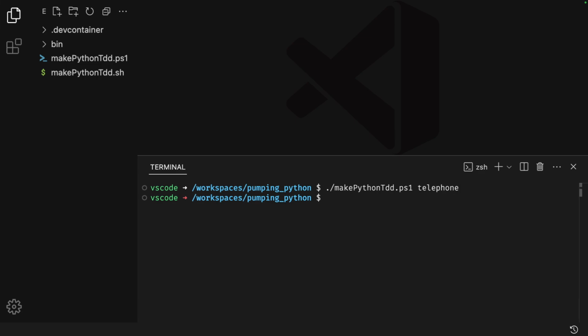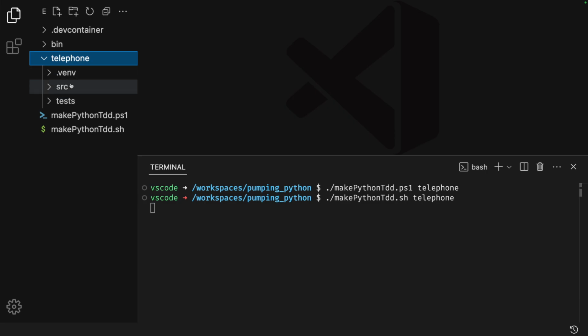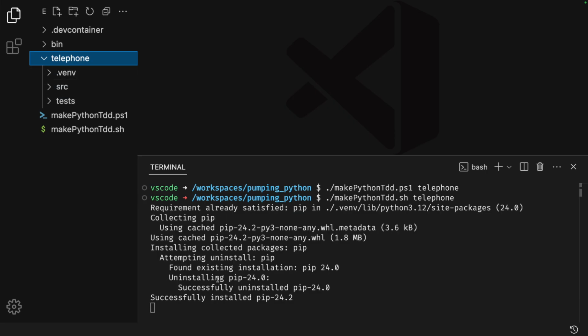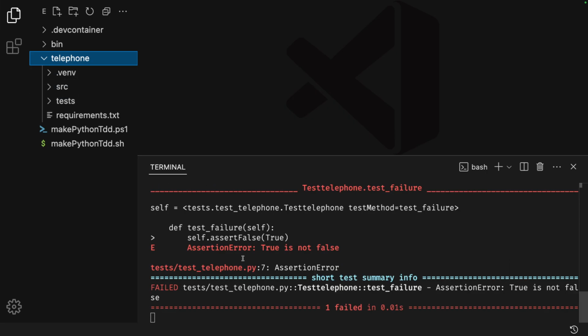On the other operating systems, it will be ./make_python_tdd.sh telephone. Enter to run it. It makes the files and folders that are needed, installs packages, and runs the first test.